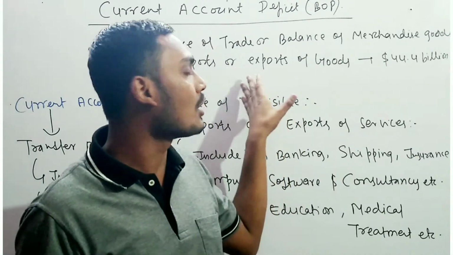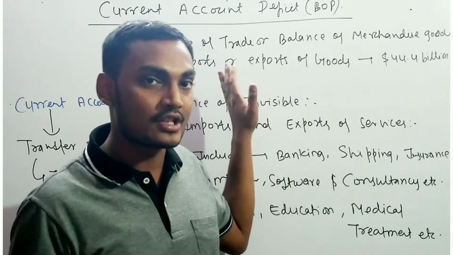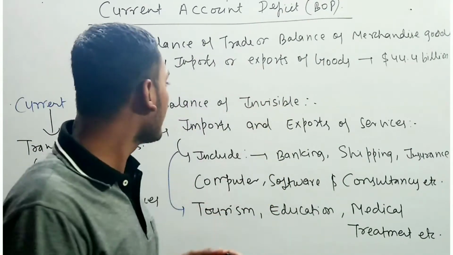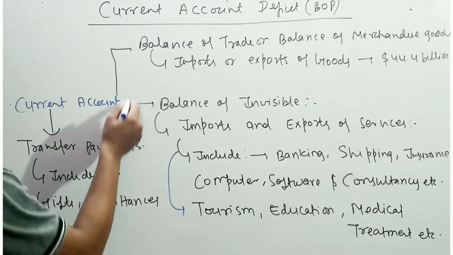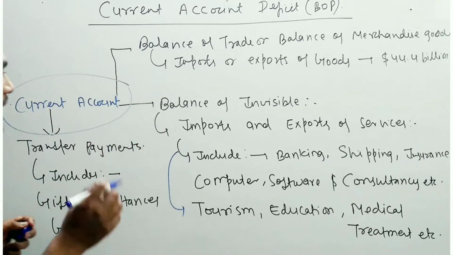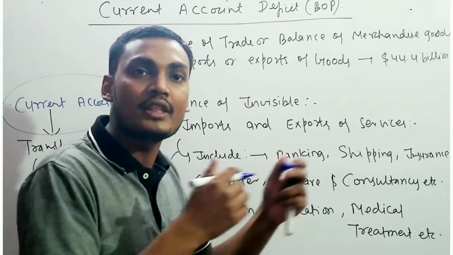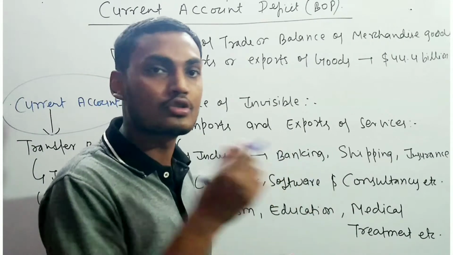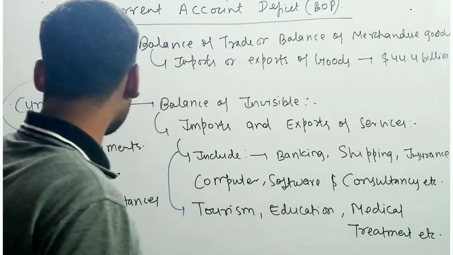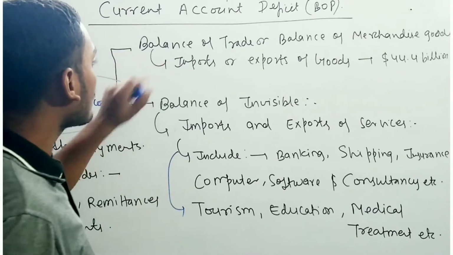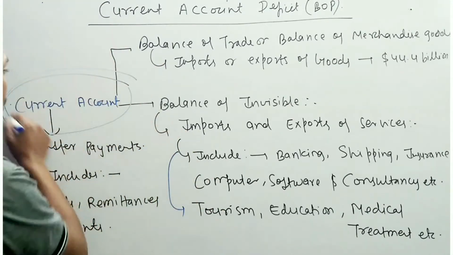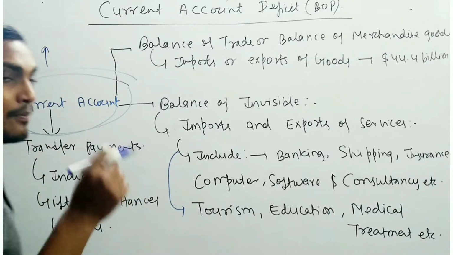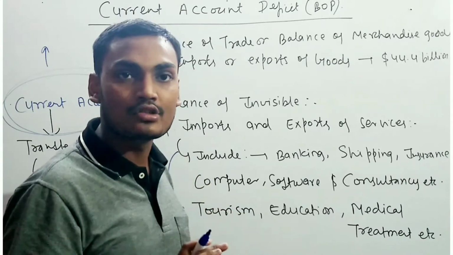That's why we are going to talk about this concept here, the current account. If you look at the current account, it is basically day-to-day transactions taking place between countries in the form of either goods or services. So remember that is known as the current account. If you talk about the current account, as I have told you, there is the balance of trade and another is the balance of invisibles.